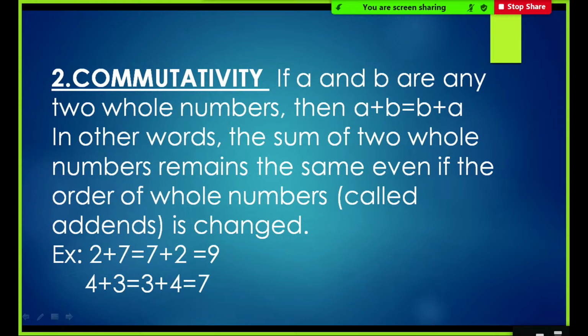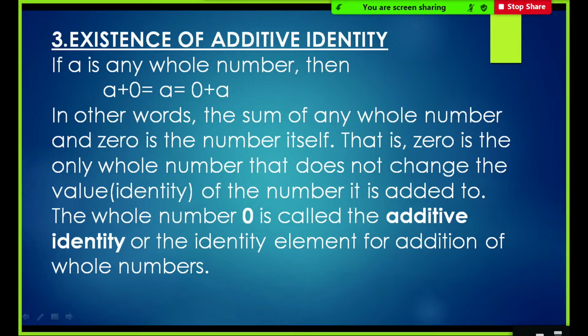Okay. Next slide, please. Existence of additive identity. If A is any whole number, then A plus 0 is equal to A, that is equal to 0 plus A. In other words, the sum of any whole number and 0 is the number itself.